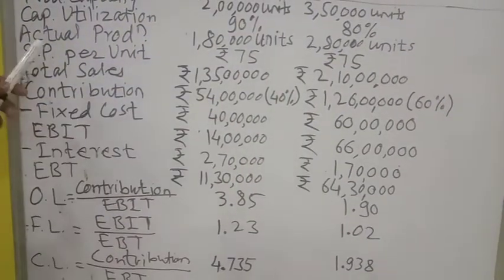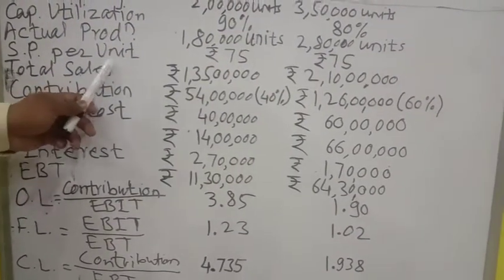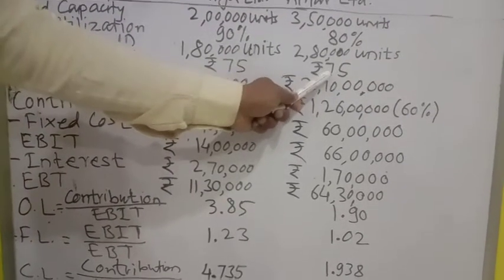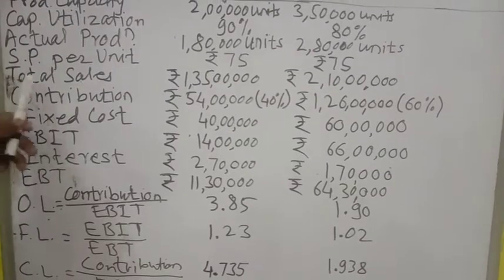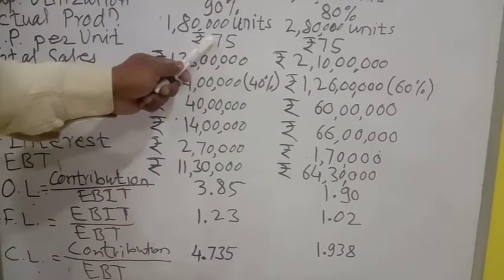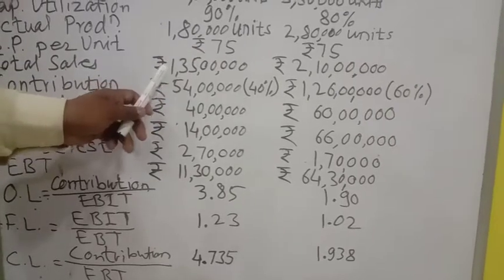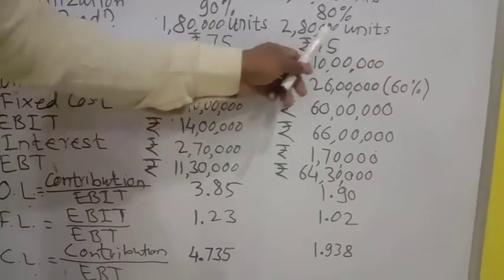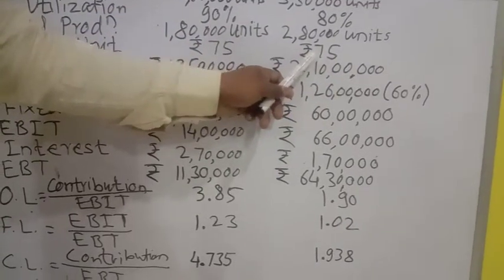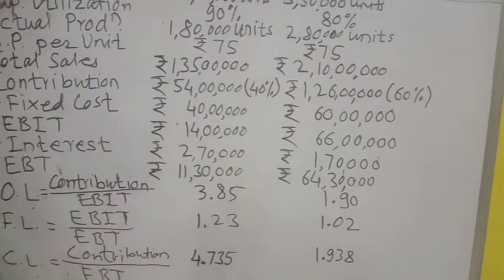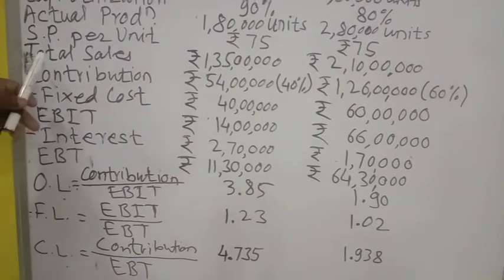Now we know the selling price for each unit. For Aditya Limited it is rupees 75 and for Amar also it is rupees 75. So the total sales value of Aditya Limited is 1 lakh 80,000 units multiplied by 75, that is 1 crore 35 lakh rupees. And for Amar Limited it is 2 lakh 80,000 units multiplied by rupees 75, that is rupees 2 crore 10 lakh rupees. So now we have got sales for both the companies.